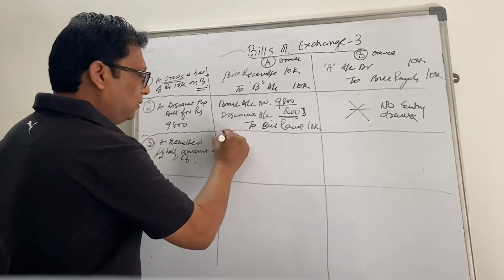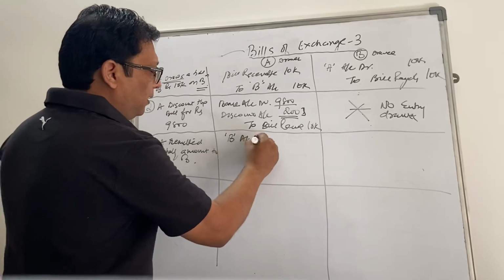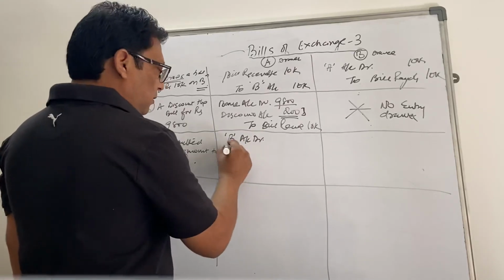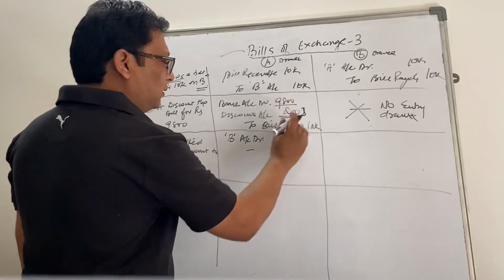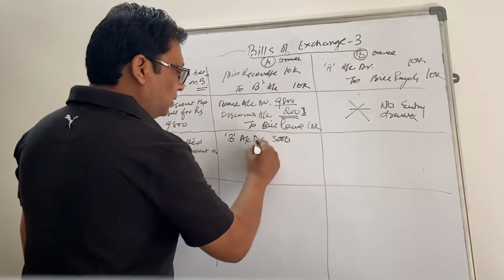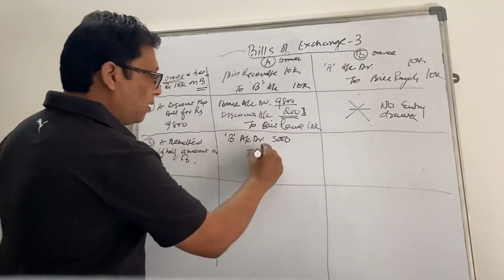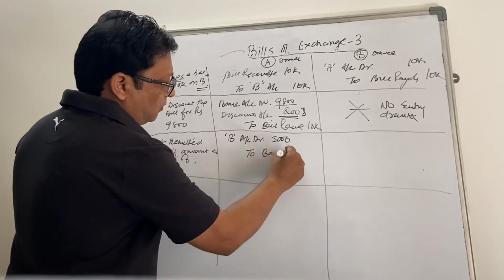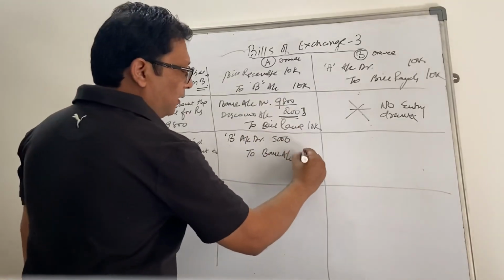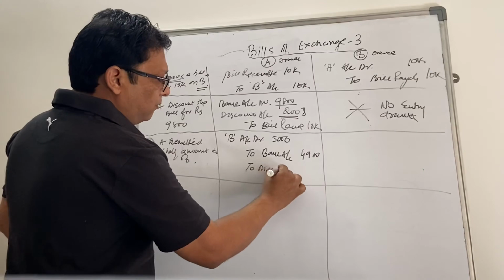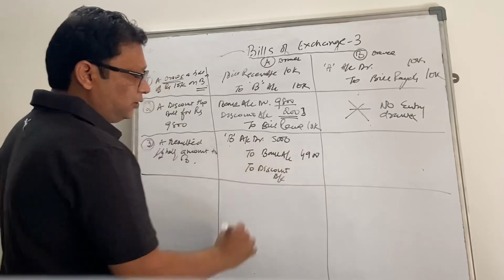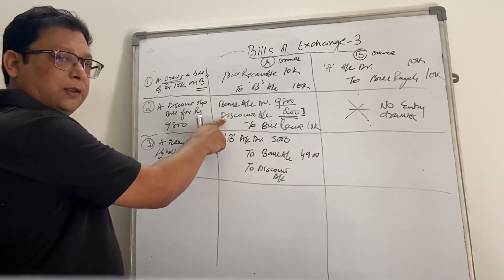So now A will remit half of the amount to B. Because B is receiving the amount, B's account debit. How much? Half of 10,000, so 5,000, to bank account, half of it, 4,900, and to discount account, because the discount will be shared. It was shown as a loss of 200.